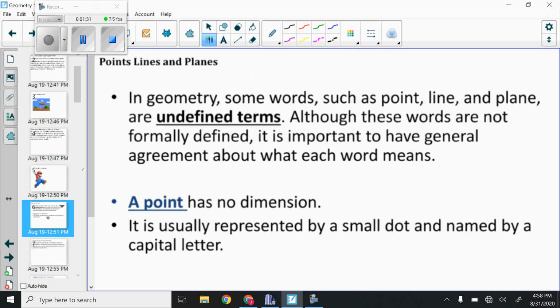So in geometry, we have some words such as point, line, and plane that are considered undefined terms. However, we need to be able to talk about them, so we have a general agreement about what each word means. We're going to start with a point. A point has no dimension. This means you can't see points. Right? Good thing to know about a point, this is a location.